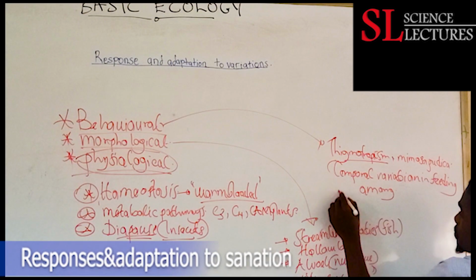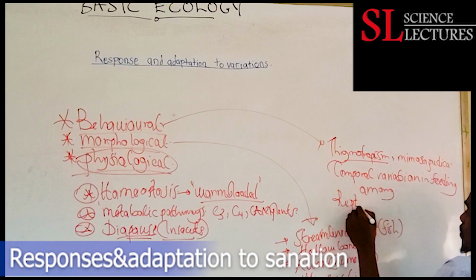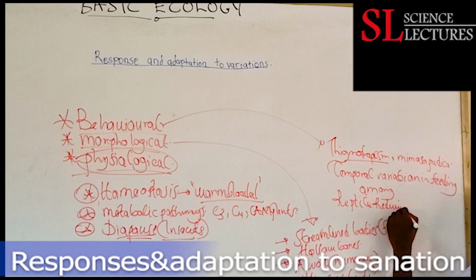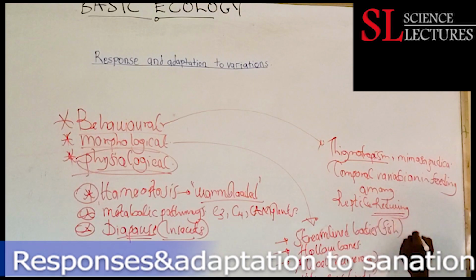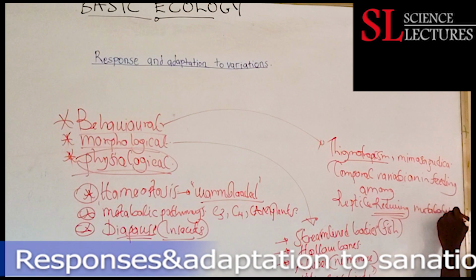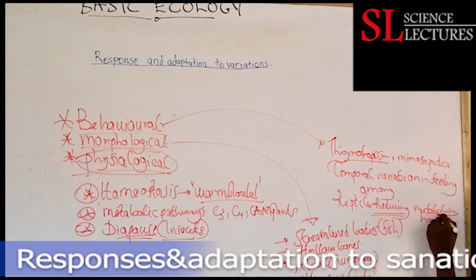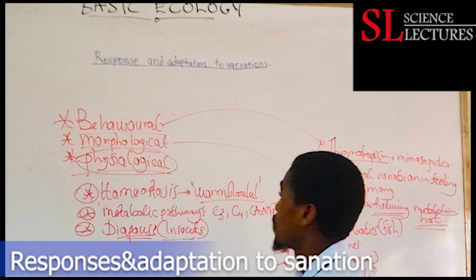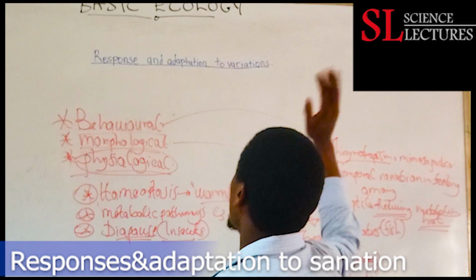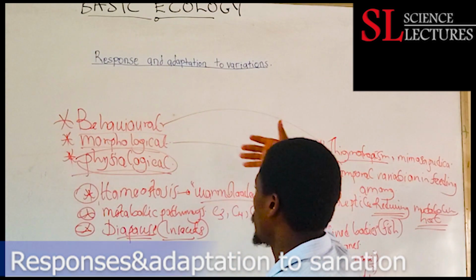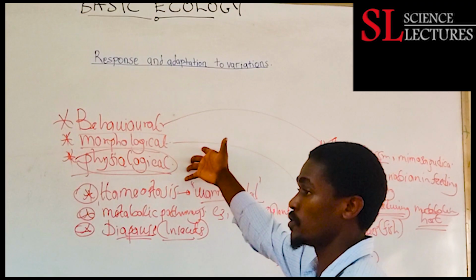Then also reptiles, reducing their intake of food or their metabolism during hot weather conditions or high temperature. So these are basically the responses and adaptations, the major divisions: behavioral, morphological, physiological.